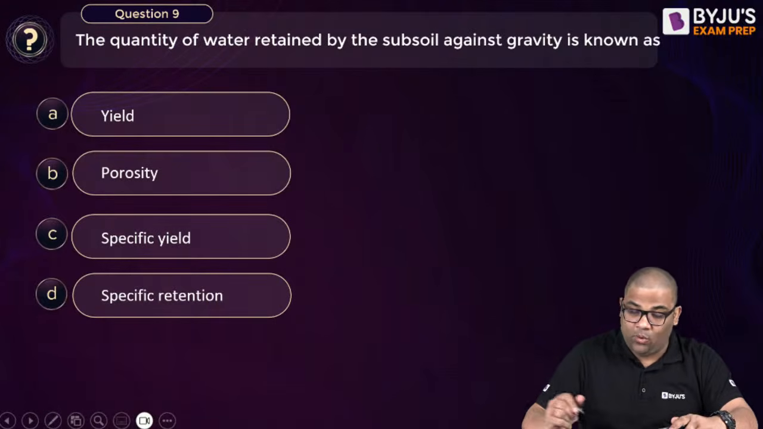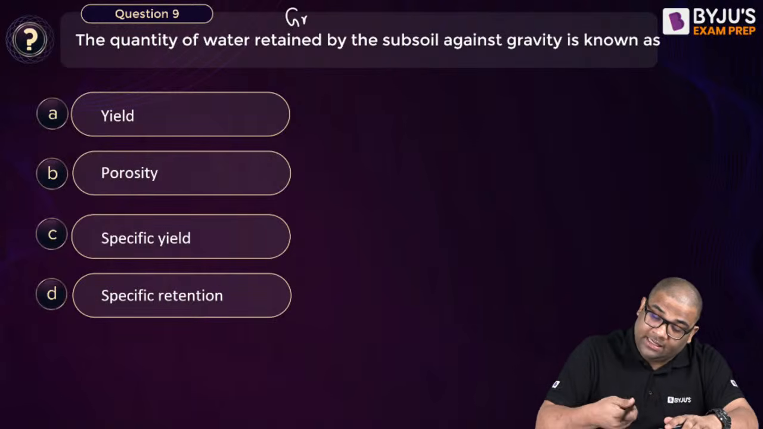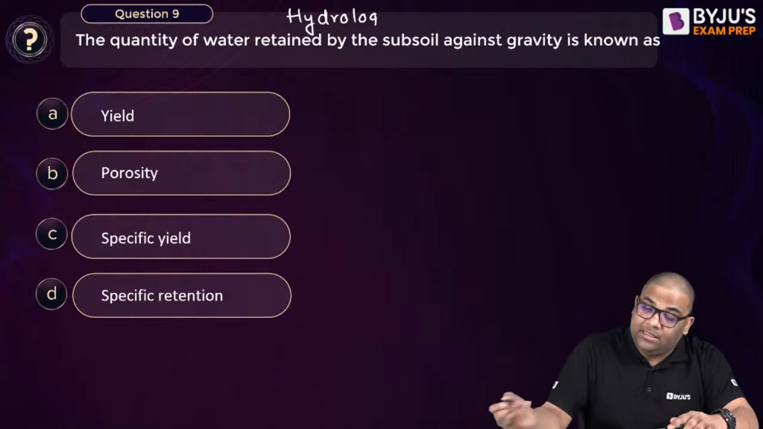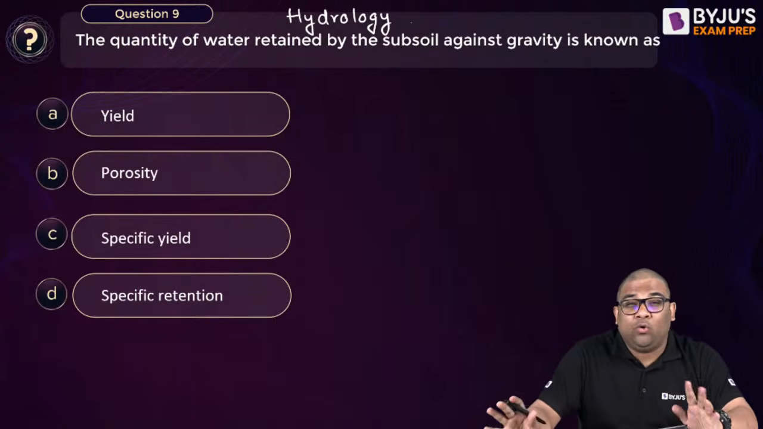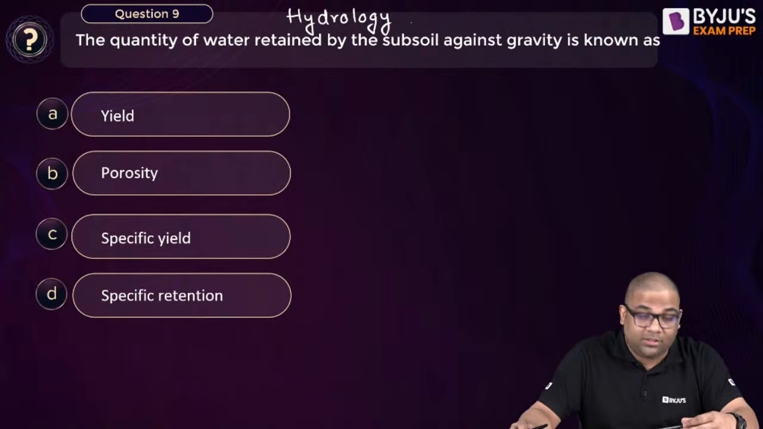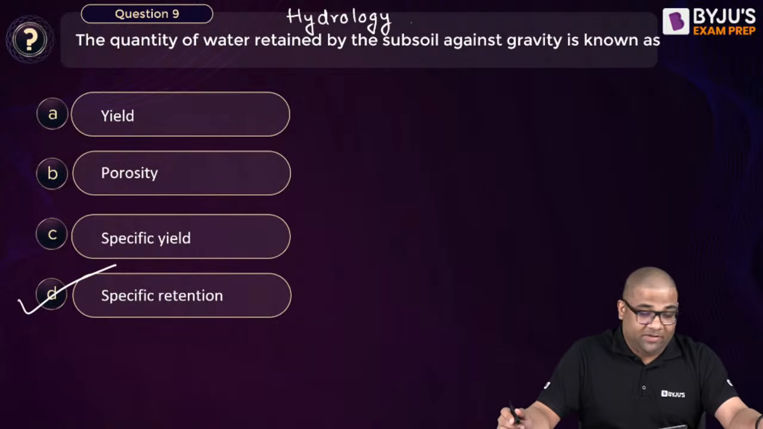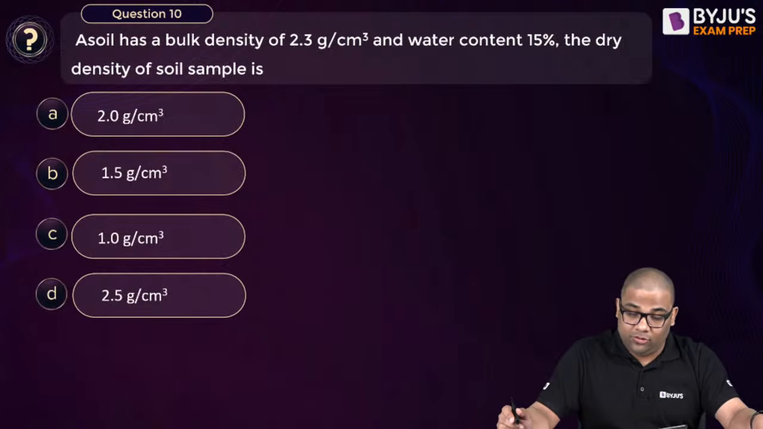Question number 9. The quantity of water retained by the subsoil against gravity is known as what? It's also ground hydrology. What is this called? Come on, fast. Yes, it is specific retention. Very good.